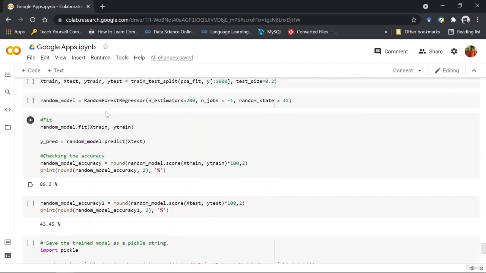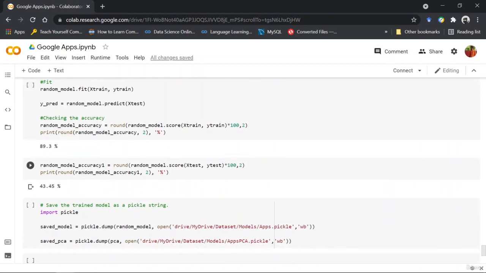Now here you can see that I've called the random forest regressor with the estimators as 200, and n_jobs equal to -1. Now this means that it is asking the system to use all the processors to train this model, and the random state equal to 42, meaning that you have to shuffle the data while training or before training. So I fit the model, and the accuracy is 89.3, which is okay.